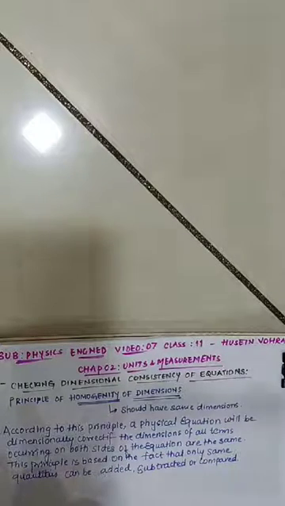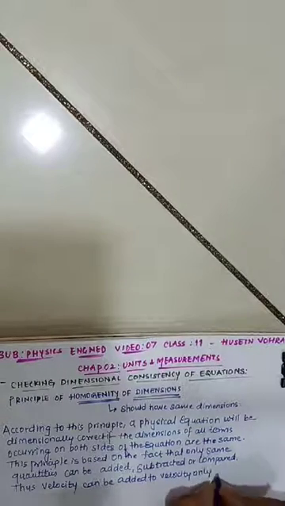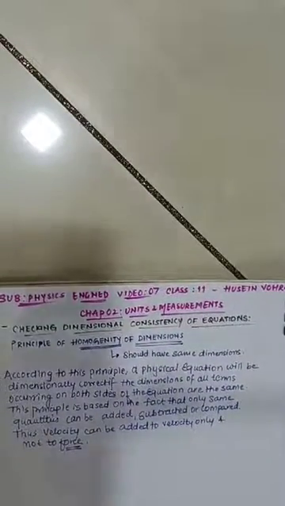Then only can you add, subtract or compare. Thus I can give an example. Velocity can be added to velocity only and not to force. Means velocity can be added to velocity only, but it cannot be added to a quantity like force. Hope till this is clear.